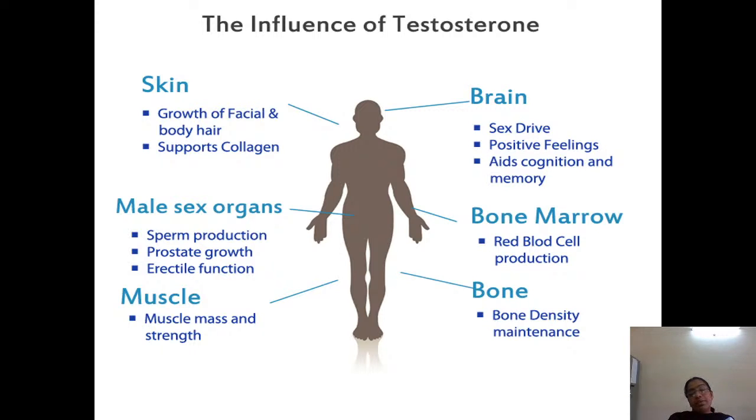Testosterone, the influence of testosterone: on the skin and male sex organs, it helps sperm production, prostate growth and erectile function. On the muscle, it is helpful for muscle mass and strength. On the brain, it is helpful for positive feelings, sex drive, coordination and memory. On the bone marrow, it is helpful for RBC production. On the bone, bone density is maintained by means of testosterone.